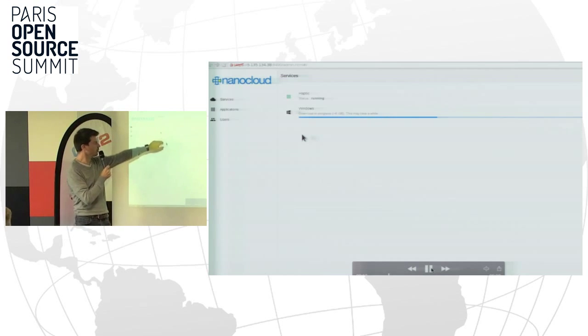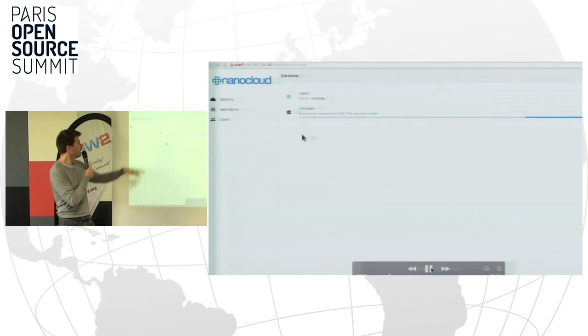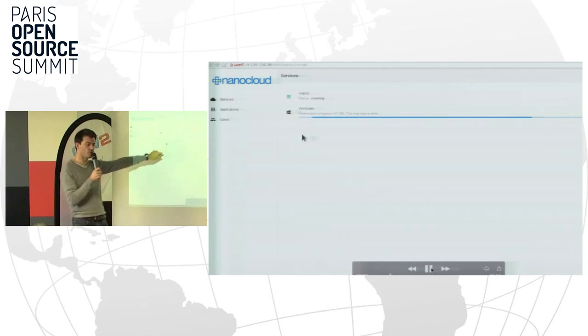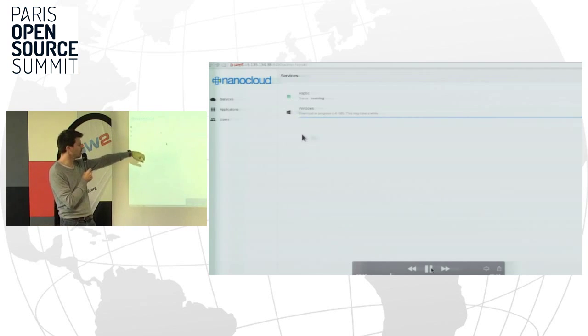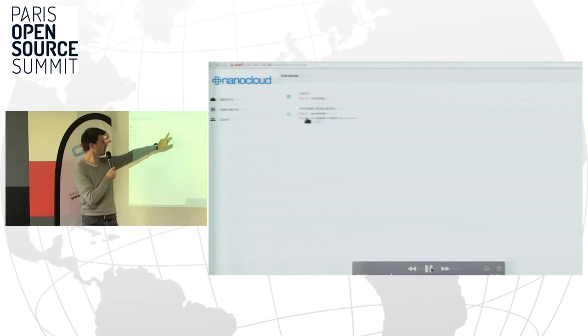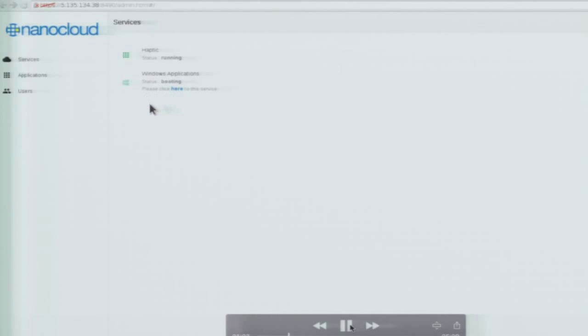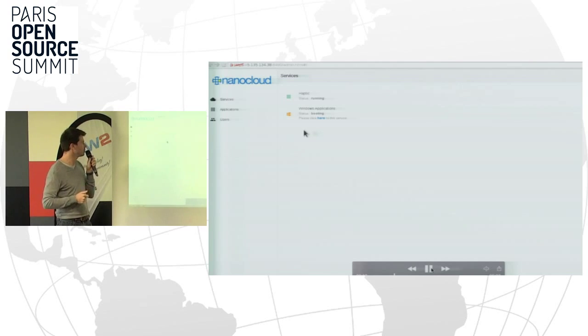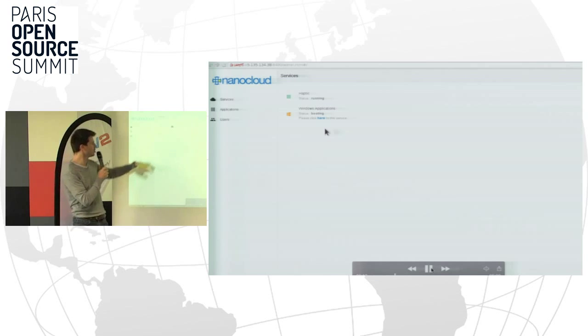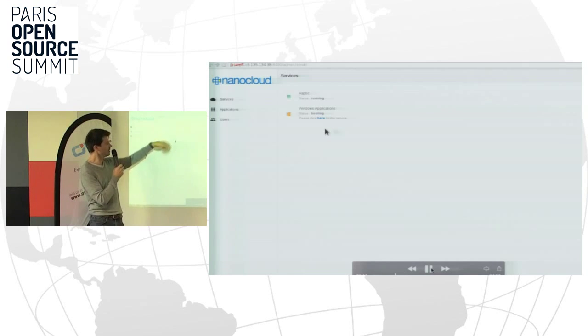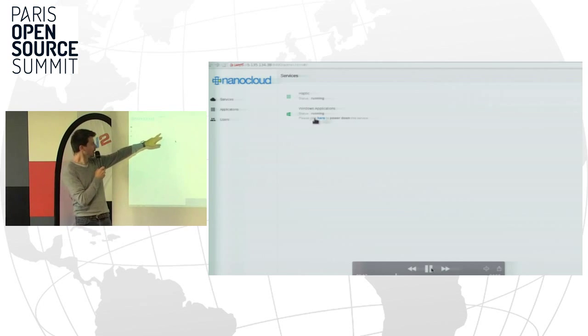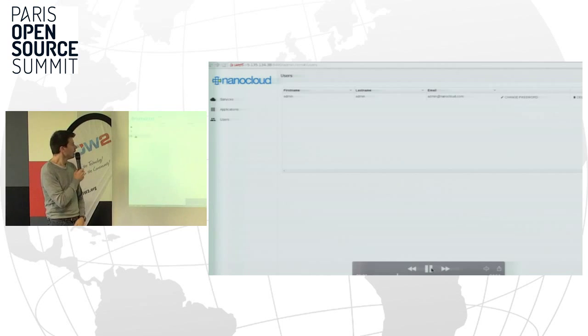The first step, for example, is to have an execution server, and here I will use a Windows execution server. It's a video because right now it should download a 6 GB or 5 GB VM, so it can take a while, even with a good internet connection. The video just cuts the download part. So now you have your Windows execution server running, and you will be able to create some users.